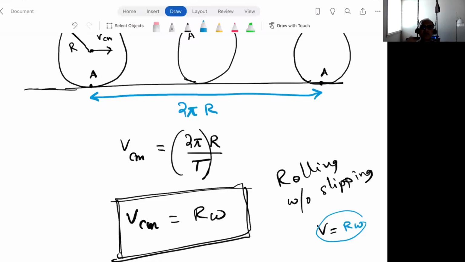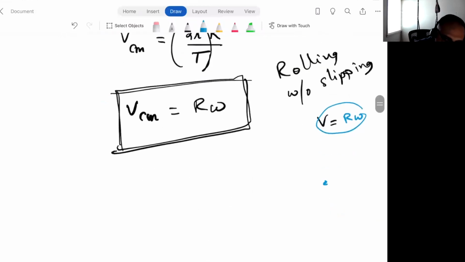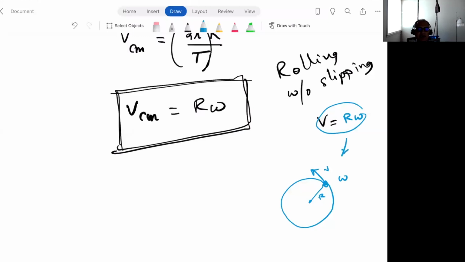V tangential equals r omega is talking about the tangential velocity of something that's going around in a circle, right? So if you have an object that's going around in this circular path, V tangential would be this velocity. So that's what this formula is talking about from chapter 9.